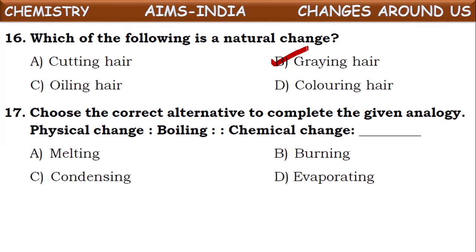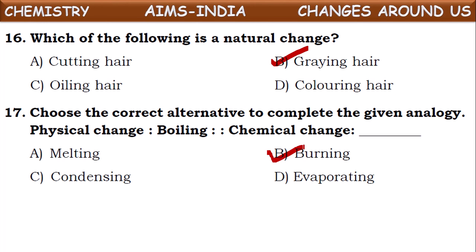Okay, next one. Choose the correct alternative to complete the given analogy. Physical change, boiling. Chemical change. If you observe this analogy, for physical change they have given boiling as an example. Then what will be an example for chemical change from the given options? See once: melting, burning, condensation, evaporation. Which of these is an example for chemical change? Yes, it is burning.